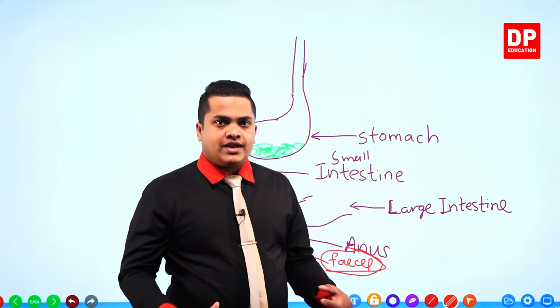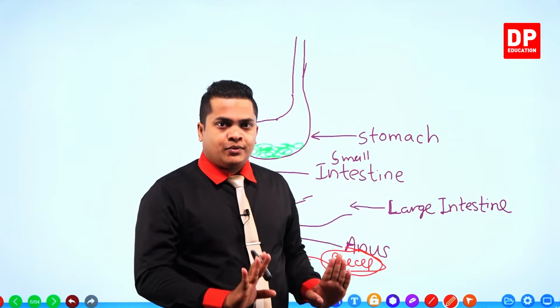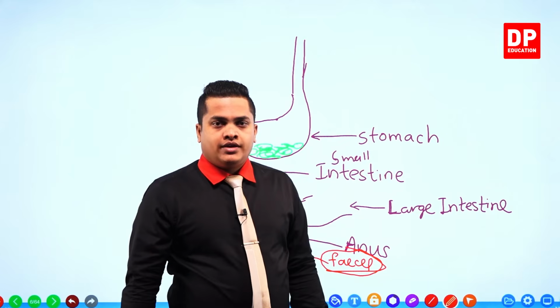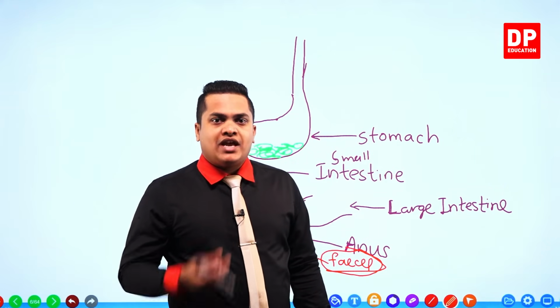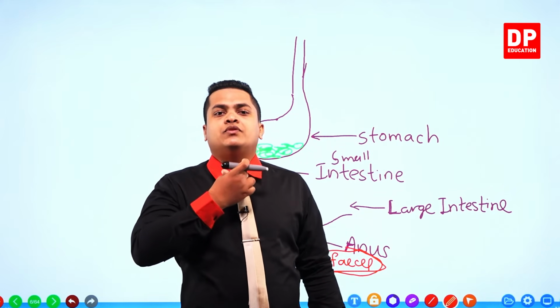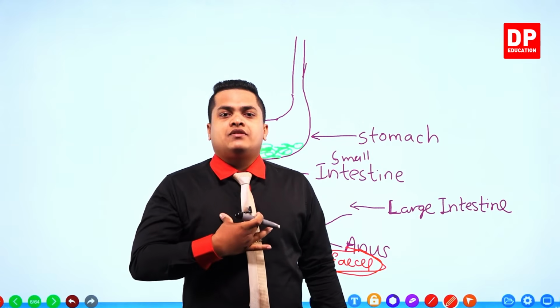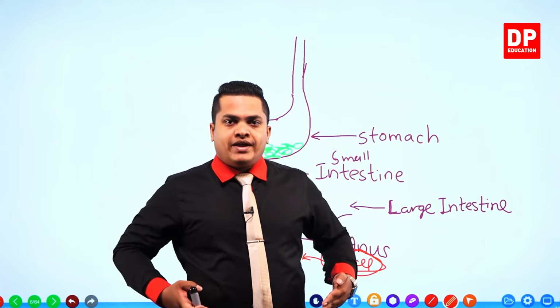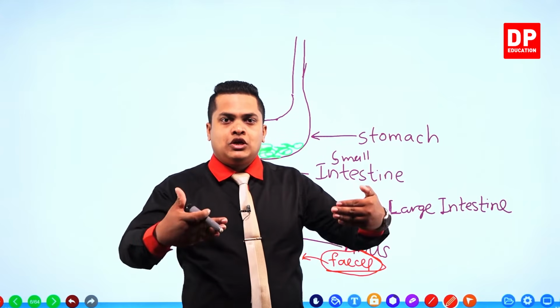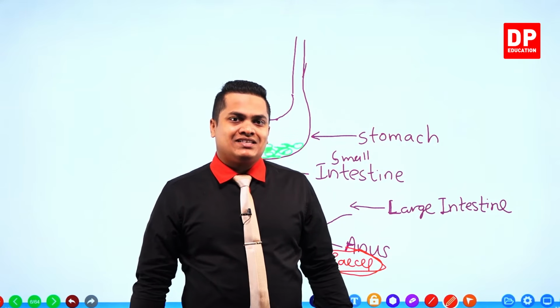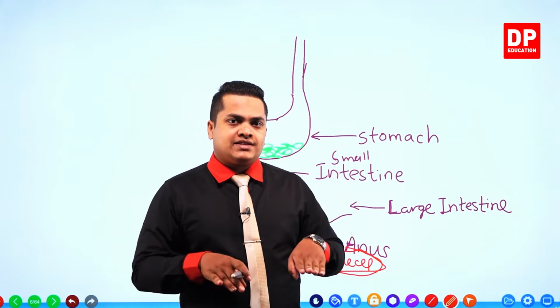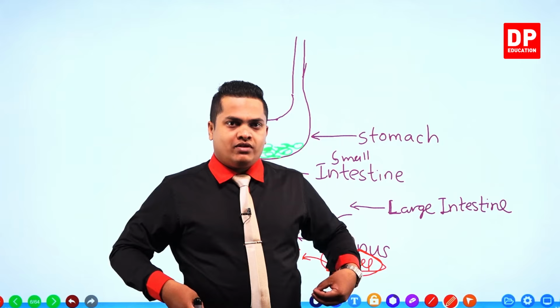These food items are not going to be transported into our cells, not at all. It's just like a pathway. When I eat food, it travels through the esophagus towards the stomach. After the stomach, it travels through the small intestine. Within the small intestine, all the necessary nutrients are absorbed into our body.